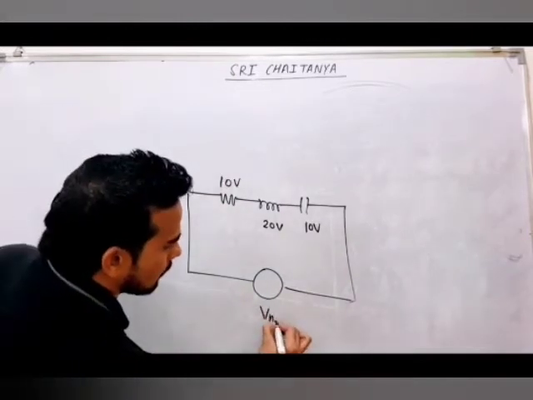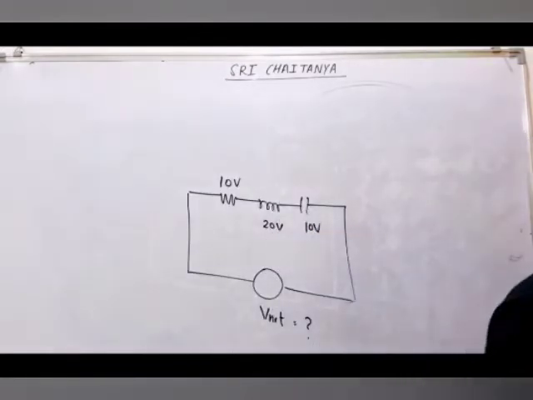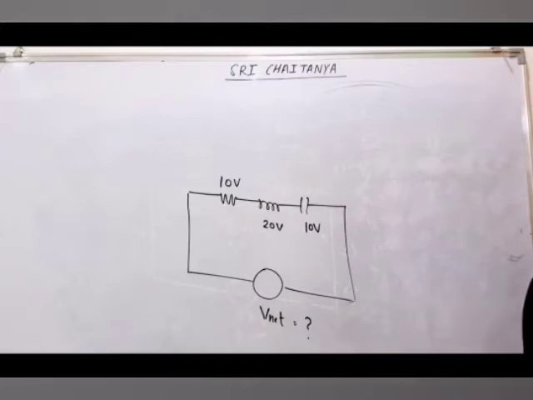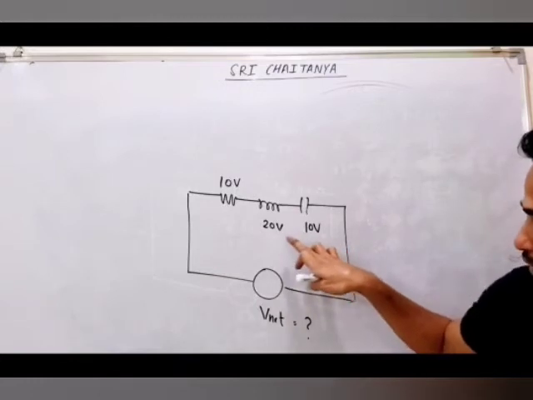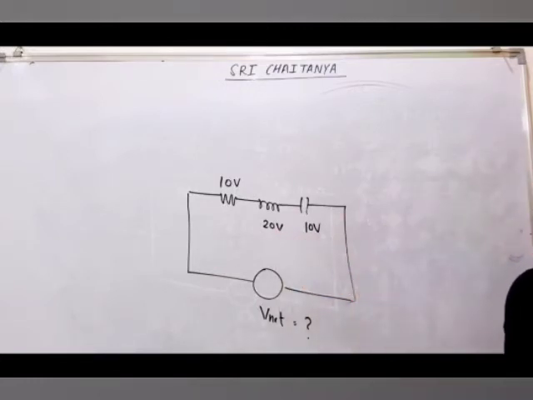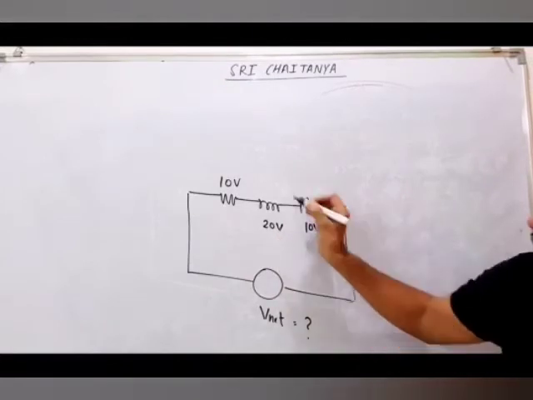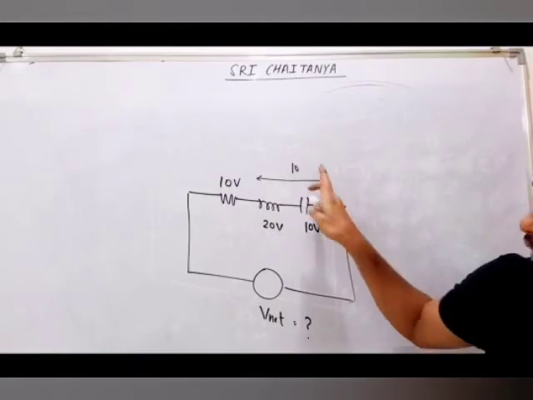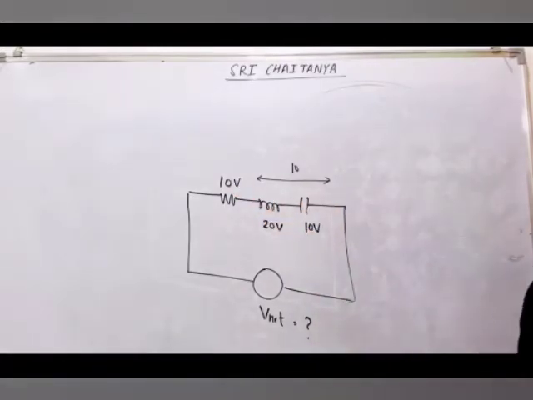Can you tell me what is this VNet? So VNet will be 10 plus 20 30, 30 plus 10 40? No, you cannot use it like that. Never think these two as separate. These are actually the same thing but in opposite direction. So if this is 20, this is 10, their net will come only 10. Now this 10 will be perpendicular, so under root of 10 square plus 10 square, 10 root 2 will come.